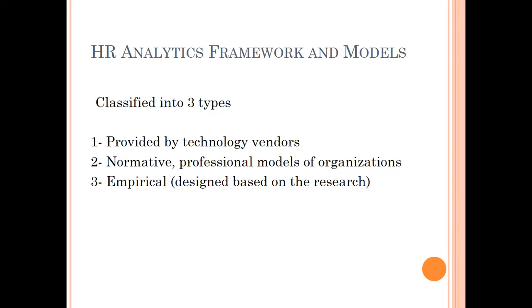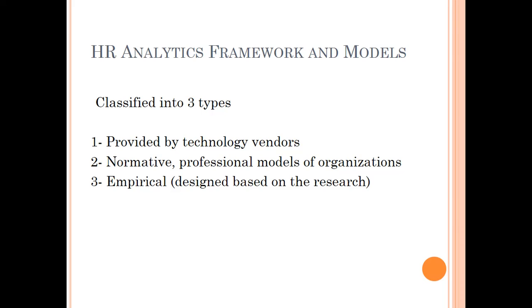HR reports are made on the basis of a few frameworks, and these frameworks are divided into three types. When we say frameworks, we mean what exactly are the steps or variables which are taken care of while creating those reports.